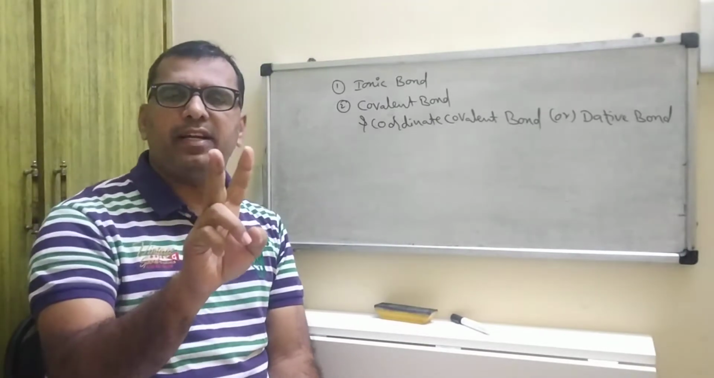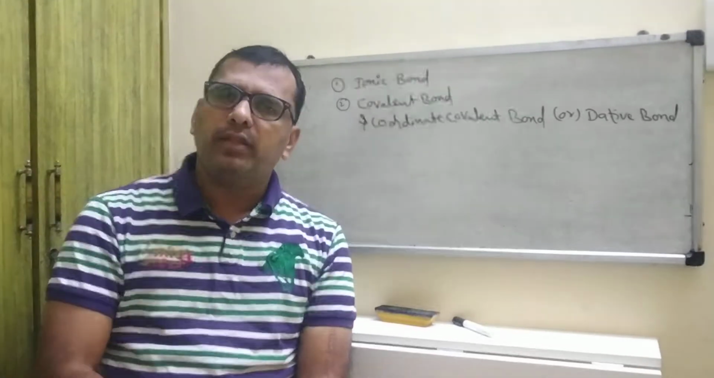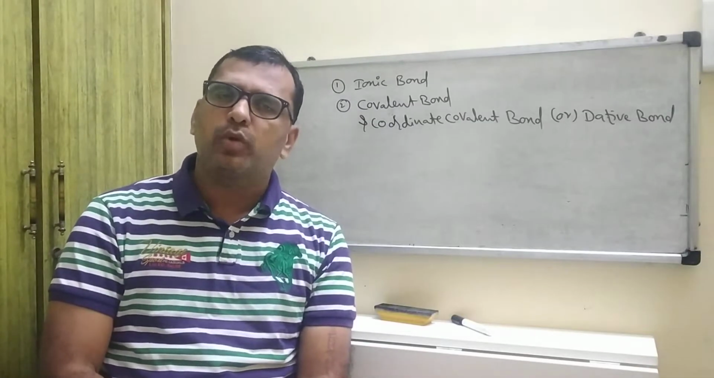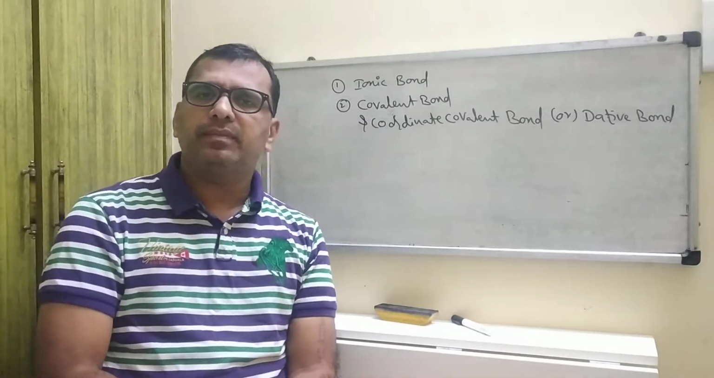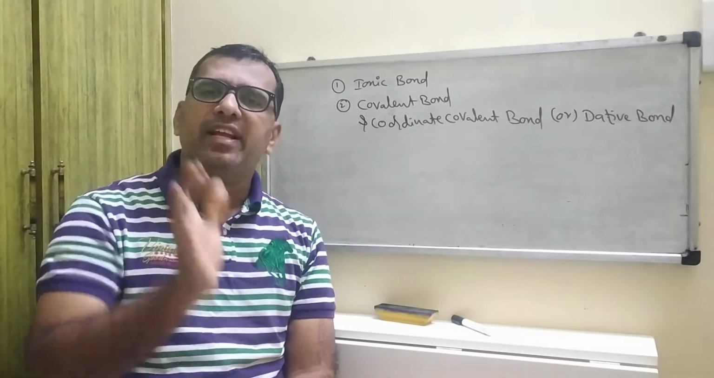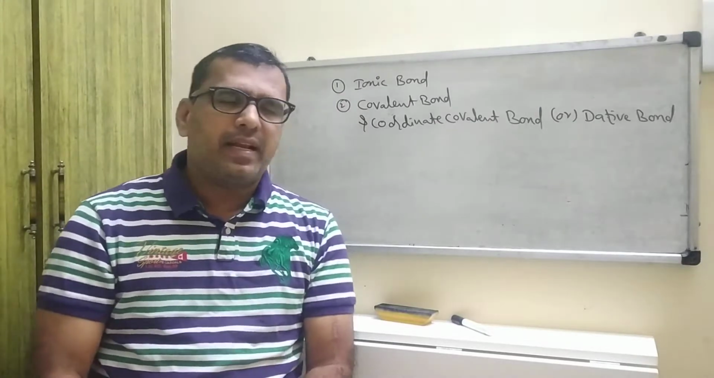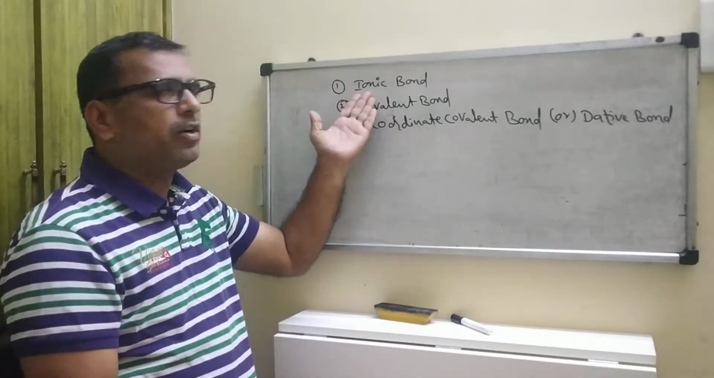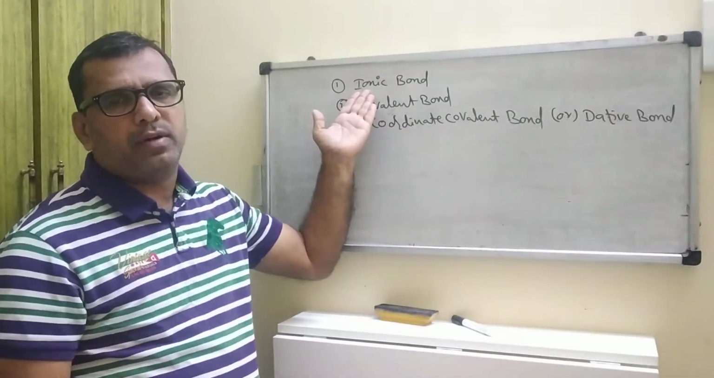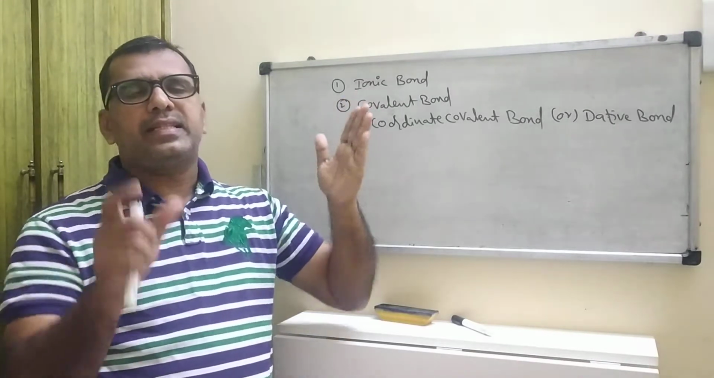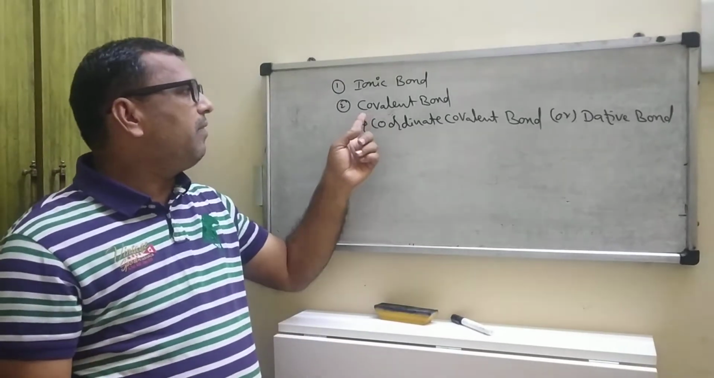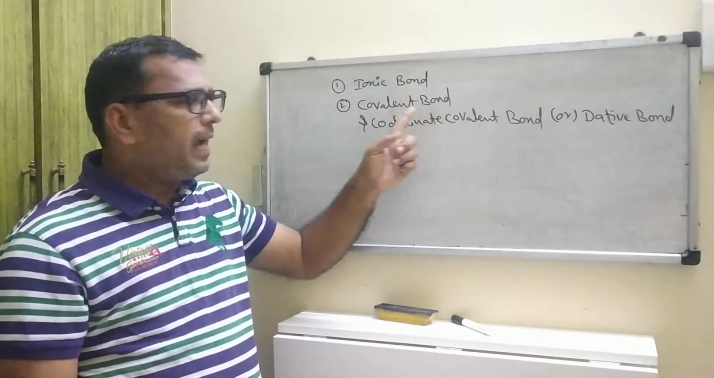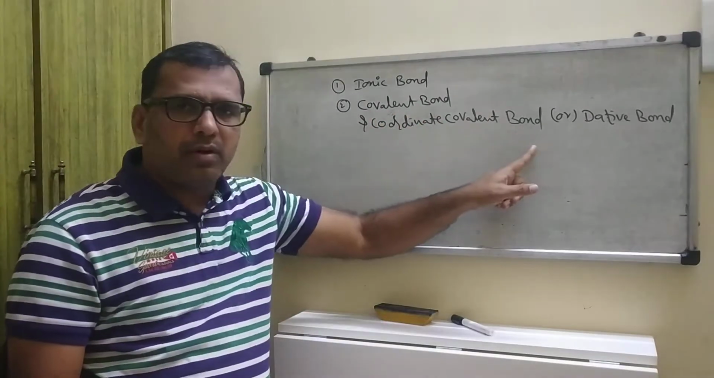Chemical bond is classified into two types. One, transfer of electrons. Number two, sharing of electrons. Transfer of electrons, best example, that is ionic bond. Next, sharing of electrons has two types: one is covalent bond and the other is coordinate covalent bond.